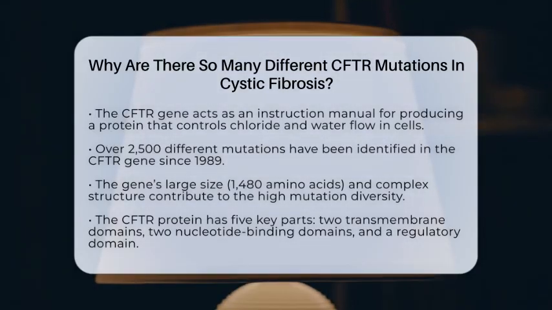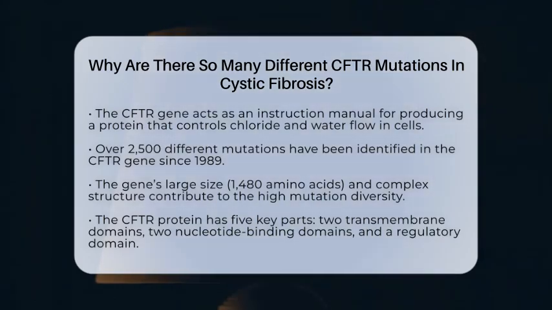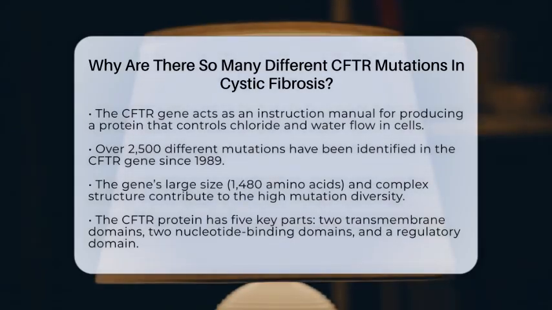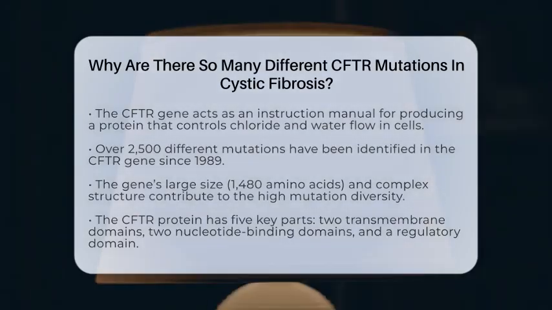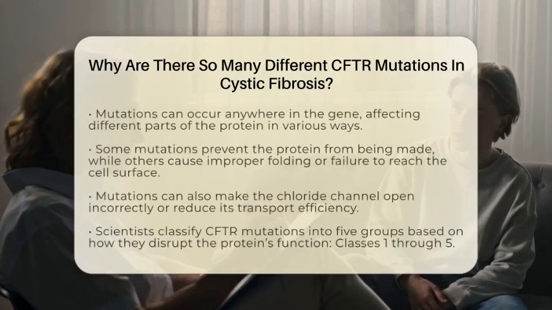The CFTR gene is quite large, made up of 1,480 amino acids, and it has 5 key parts called functional domains. These include 2 transmembrane domains that span the cell membrane, 2 nucleotide-binding domains that help regulate activity, and a regulatory domain that controls the protein's function.